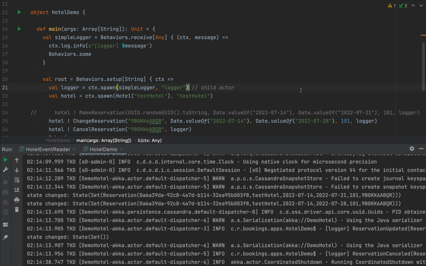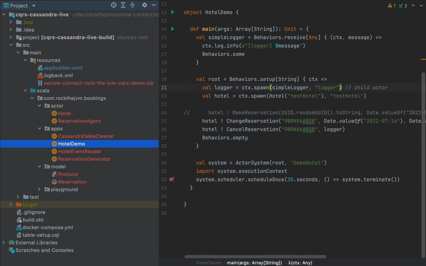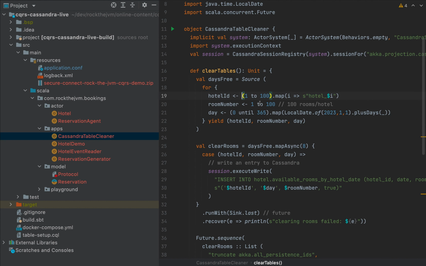What about our scalable application with persistence query? So right now we have Cassandra Table Cleaner, which will also connect to this cloud-based Cassandra service because of application.conf. So you can feel free to run this Cassandra Table Cleaner, but it will probably take quite a bit of time to run 3.6 million queries on a cloud-based Cassandra.